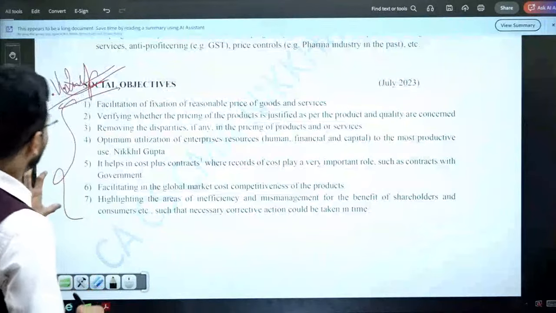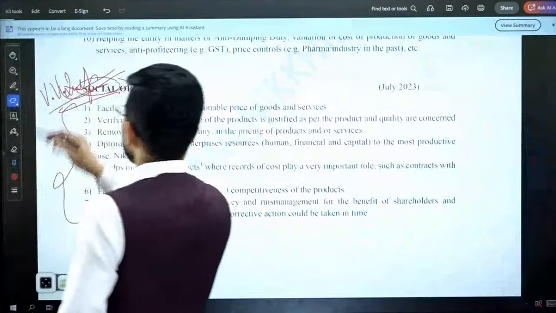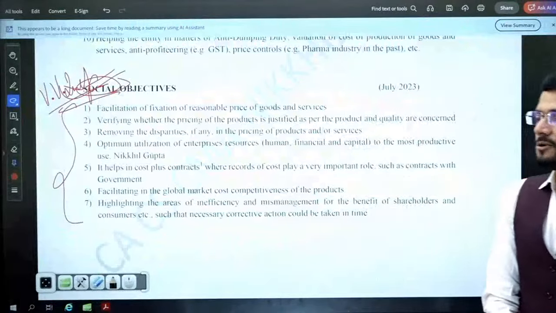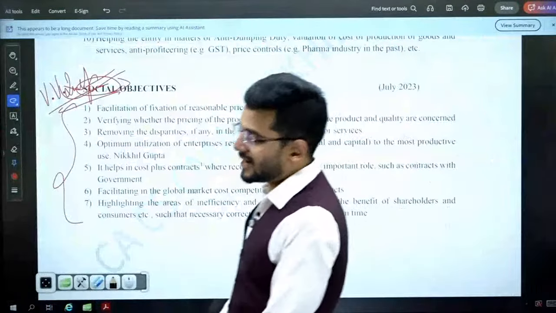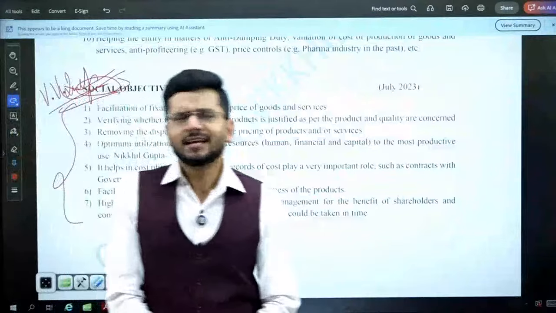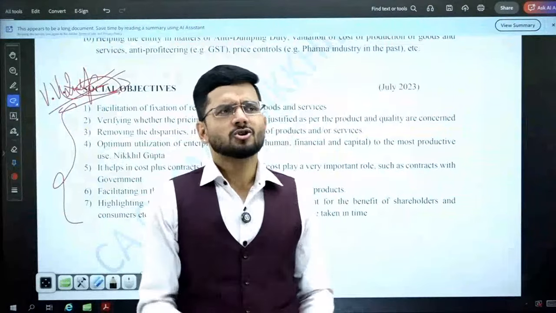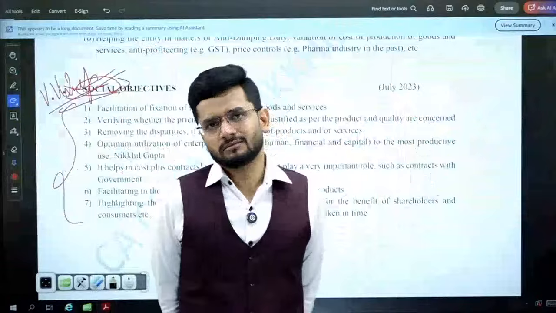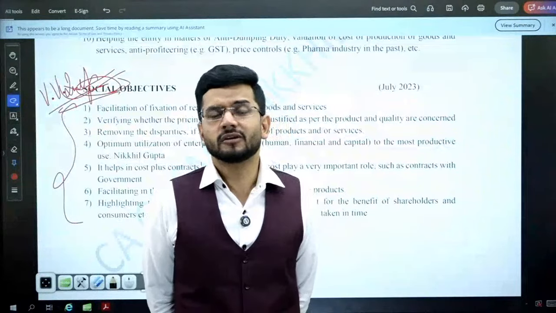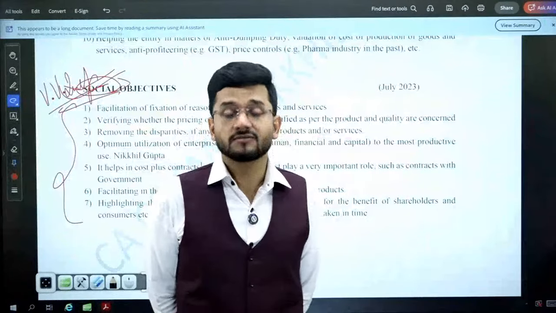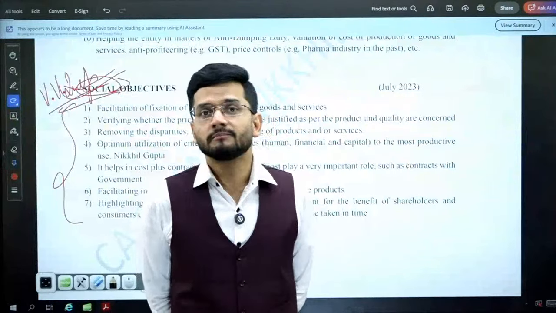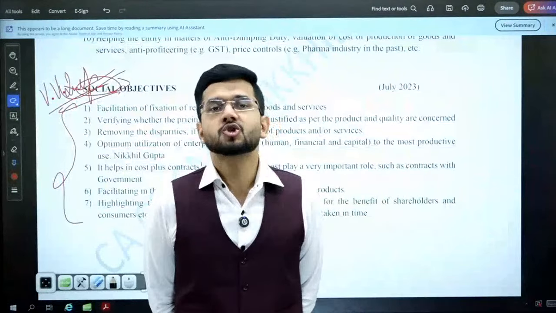Transfer pricing. Okay, so what are the social objectives of cost audit? Guys, everything is not driven by commercials. Just checking whether cost is right or not, whether prices are right or not, is not enough. I've told you, cost audit is something beyond cost accounting, something beyond just checking the books of accounts. There are some social objectives which are also to be followed by the cost auditor, something that the cost auditor has to do for the society. These are the social objectives.